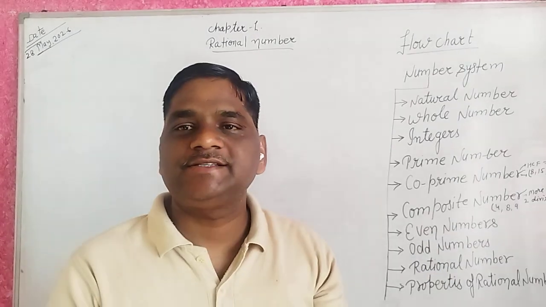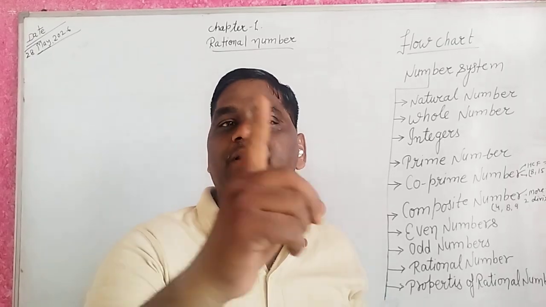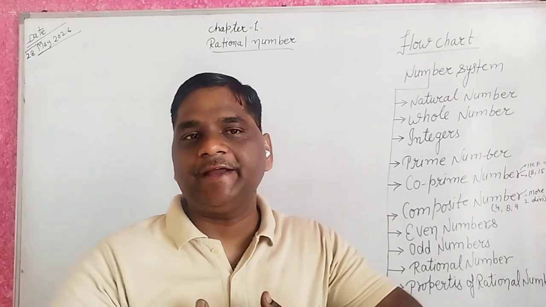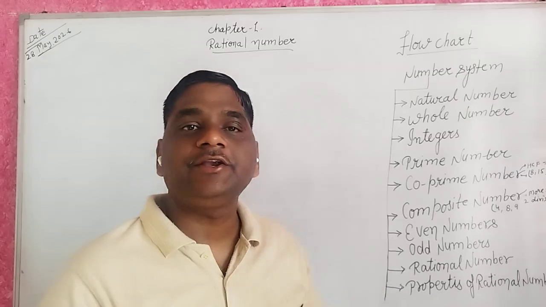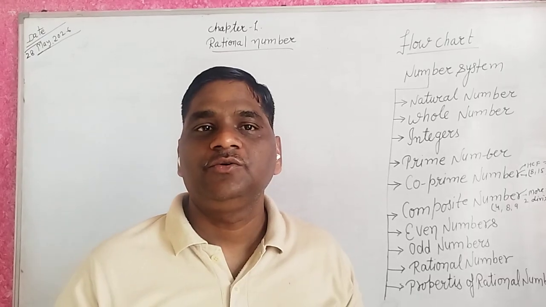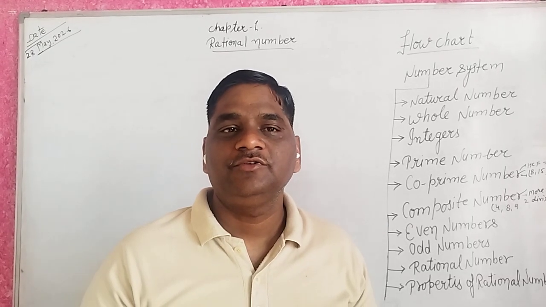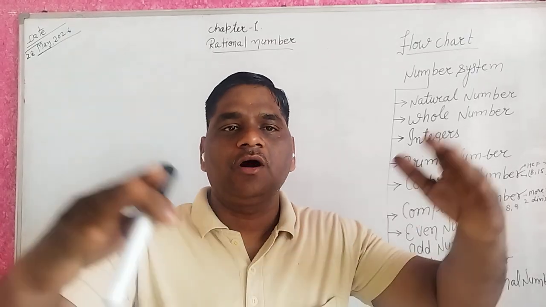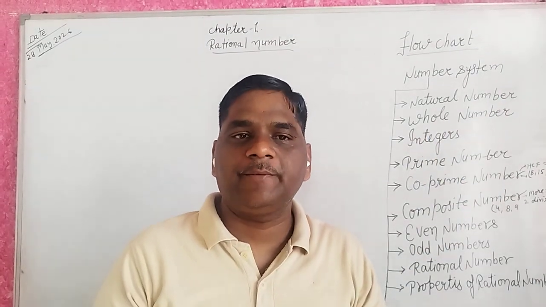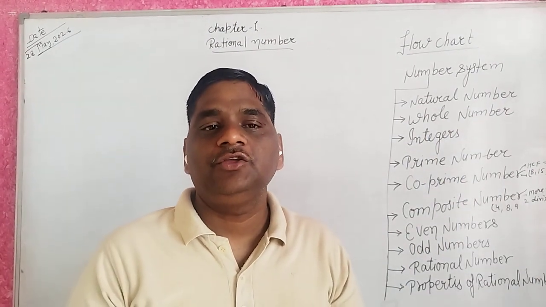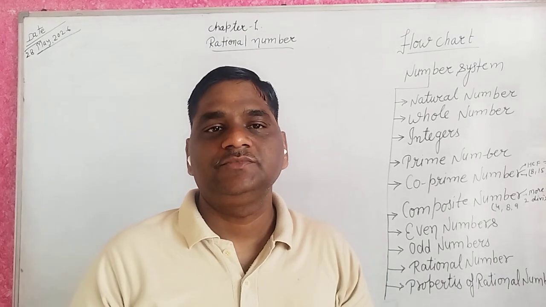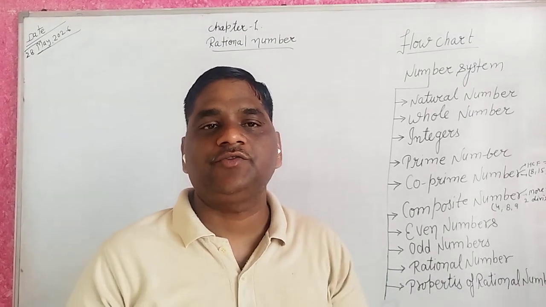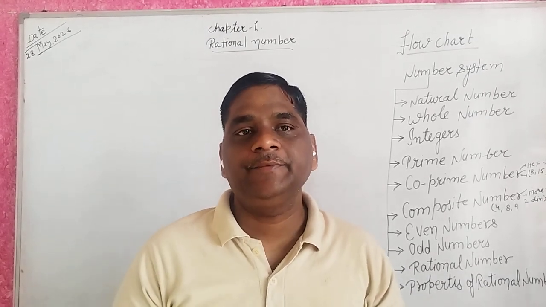Rational number is a part of the number system. Do you know what a number system is? In the world, there are many types of numbers, and we represent numbers in a sequence, in a method.